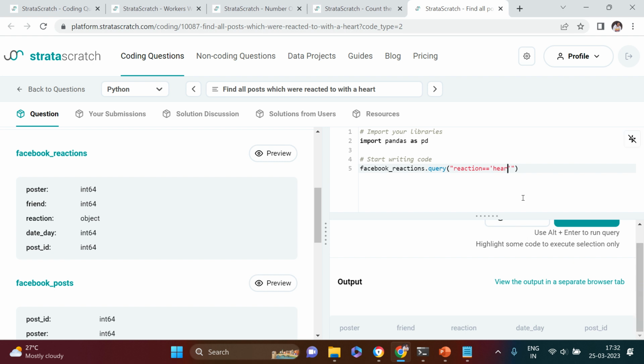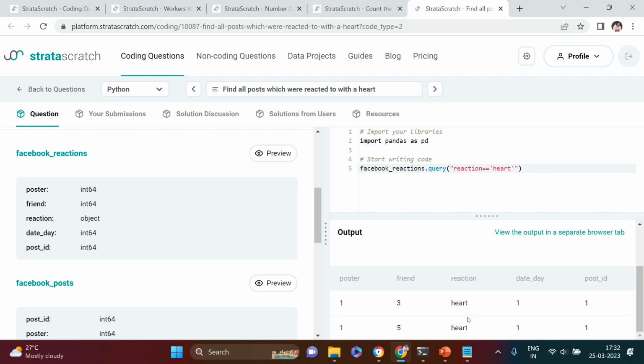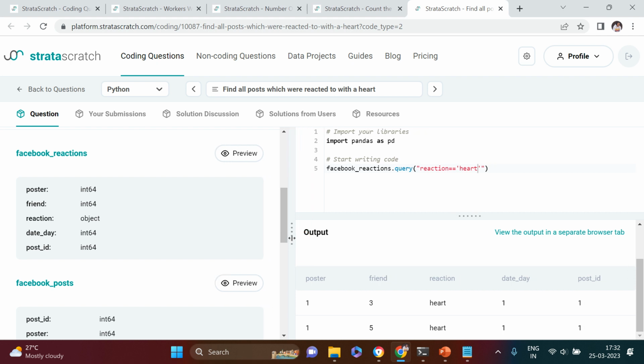Okay, the spelling error. There are just two records in this. Now we need to make a join with post and then produce all the columns. Out of this, what we require is only the ID, post ID, so that we could do the joining, right? So let me just say post ID.